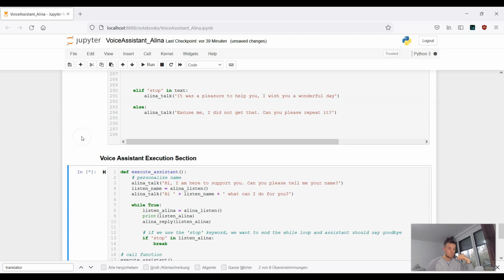Sure. What do you need me to translate? I live in Hamburg. It is a beautiful city in Germany. Ich wohne in Hamburg. Es ist eine wunderschöne Stadt in Deutschland. At this moment I record a video. In diesem Moment zeichne ich ein Video auf. Turn off translator. The translator will be turned off. What else can I do for you?